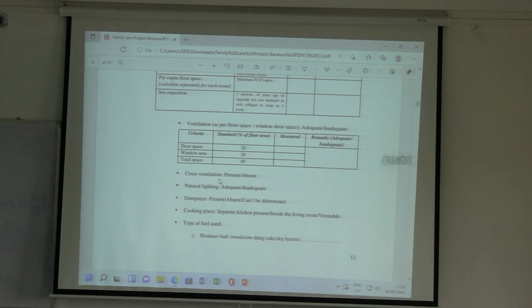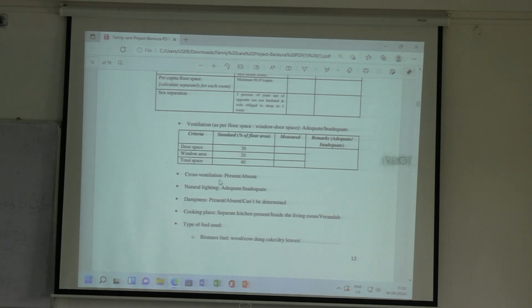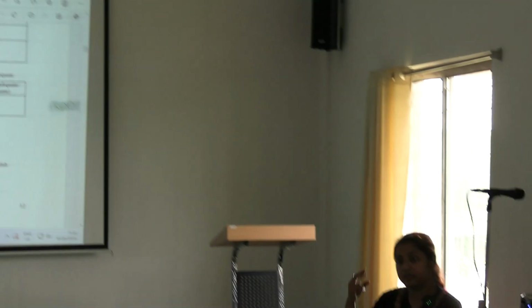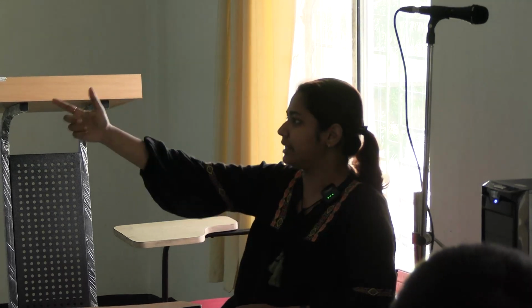Door and window facing each other or diagonally opposite in the walls, and there is another criteria: one of them should open to the outside area. That is, both should not be closed. So if that door and this window are open, there is cross ventilation present because that window is opening to the outside. If both are opening to some corridors or some closed space, then cross ventilation is not there. Okay. So you have to just write present or absent.